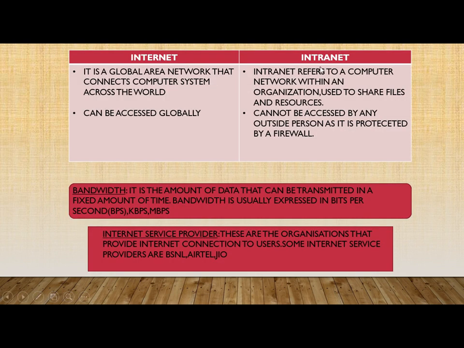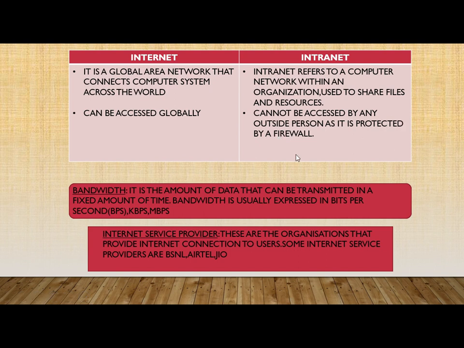Internet and intranet. Let's study about this. Internet, this is a global area network that connects computer systems across the world. So this term internet comprises a vast network, and this can be accessed globally. Means across the network any person can access internet. And what about intranet? Intranet refers to a computer network within an organization used to share files and resources. And intranet cannot be accessed by any outside person as it is protected by a firewall.